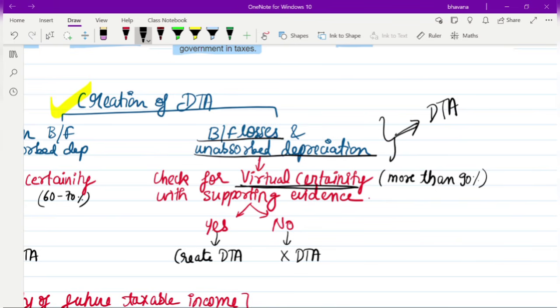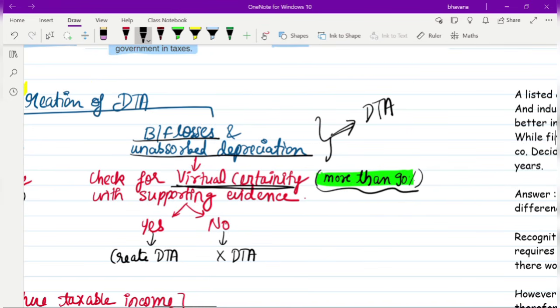That you must be more than 90% sure that in the future you will have some profits against which you will be able to set off the brought forward losses, the carry forward losses and the unabsorbed depreciation.